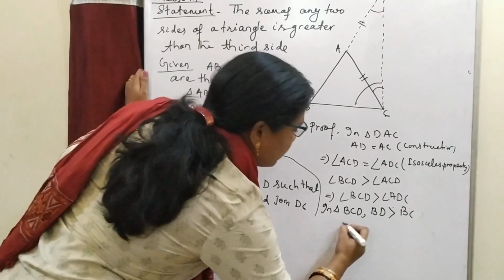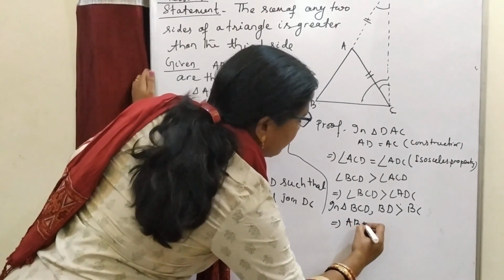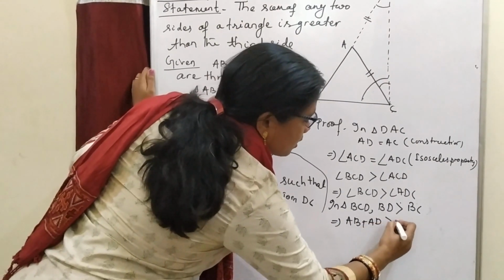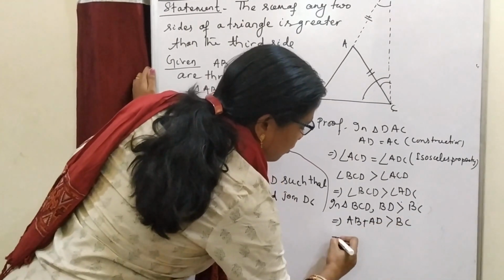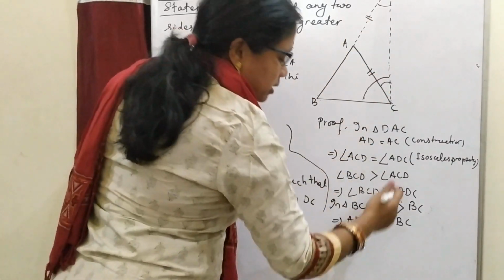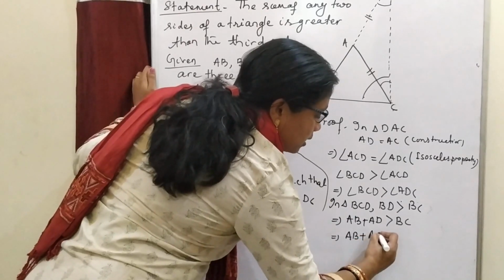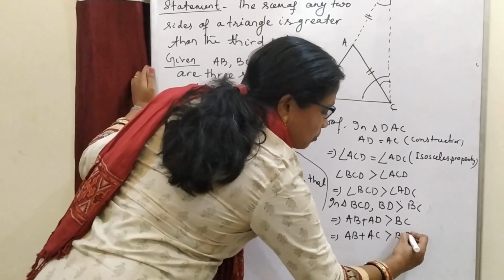Then what is BD? So this implies BD is AB plus AD, which is greater than BC. But here we have taken AD as AC, AD is equal to AC. So AB plus AC is greater than BC.